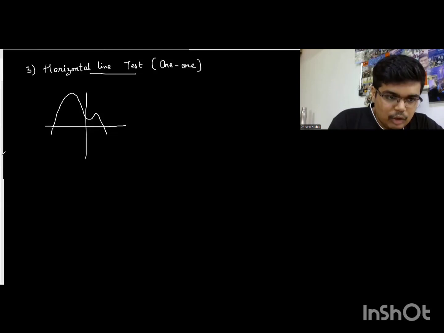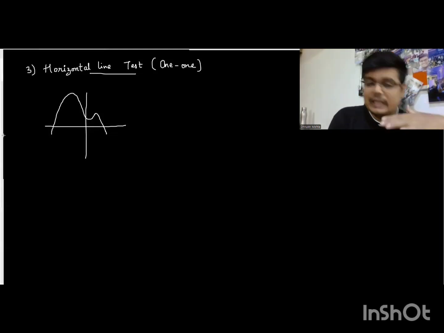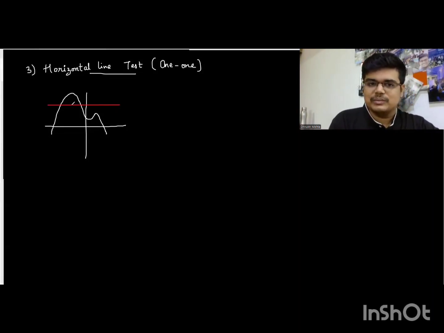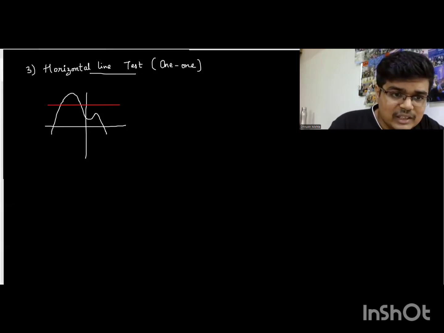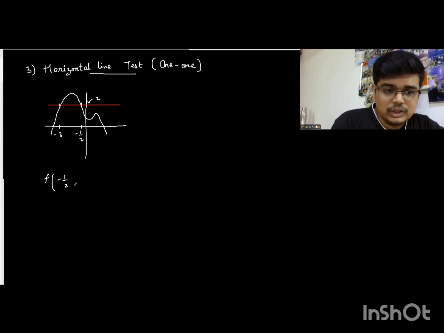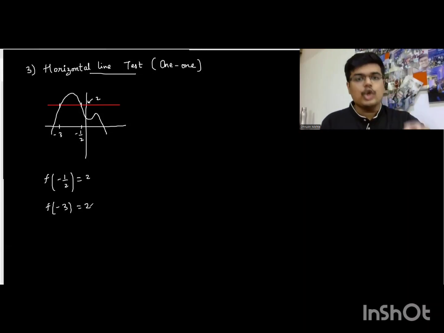So here, students, the horizontal line test basically means we'll be making horizontal lines. When I say horizontal lines, lines which are parallel to x-axis. So let's consider this line which is parallel to x-axis. Do you observe that this line cuts the graph at 2 points? And therefore, this function is not 1-1. It basically means, students, that at this x coordinate, let's take an example, -3 and -half, the corresponding y coordinate is same. Let's say the y coordinate is 2, which means that f of -half is also 2, f of -3 is also 2. And therefore, it is not 1-1.